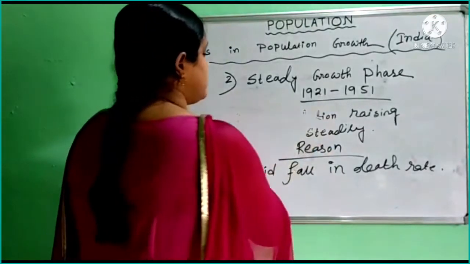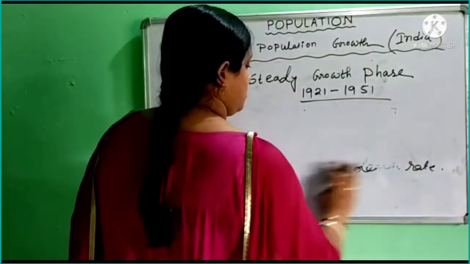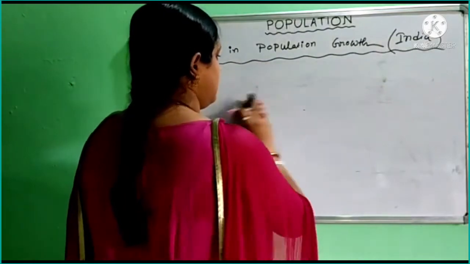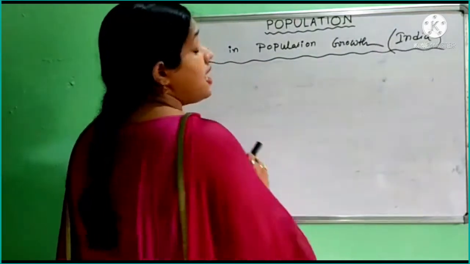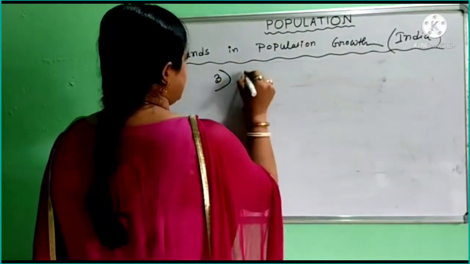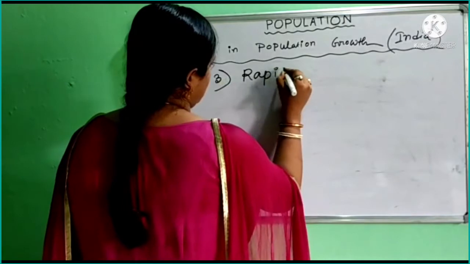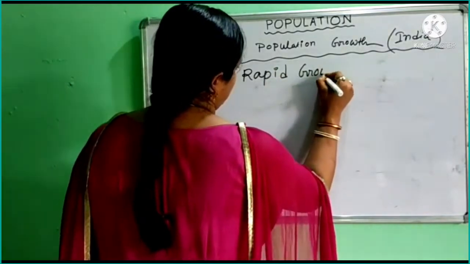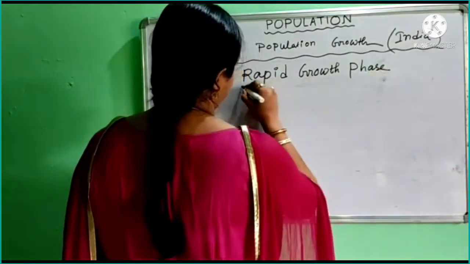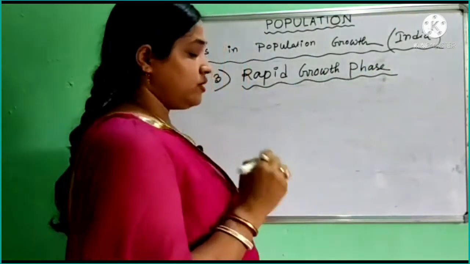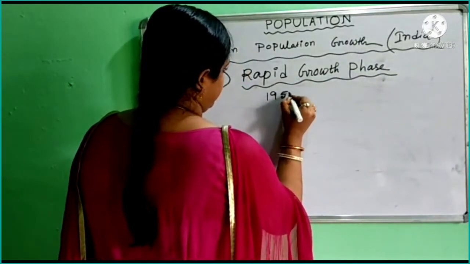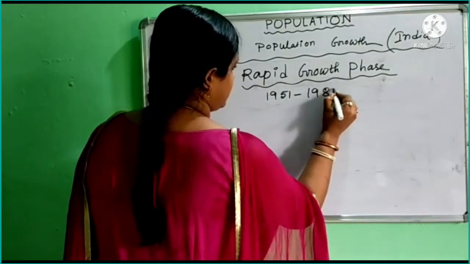Now we talk about our third point. Our third point is rapid growth phase. Now the rapid growth phase we found in 1951 to 1981.